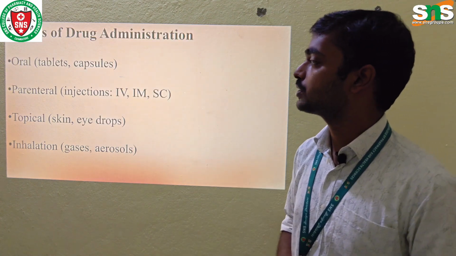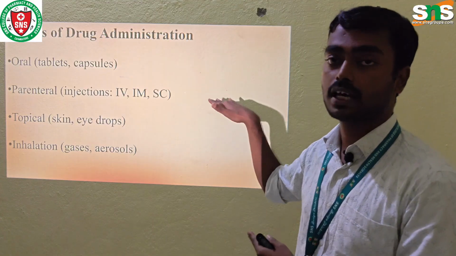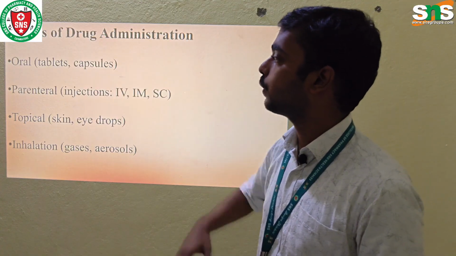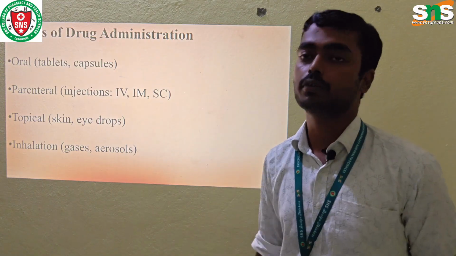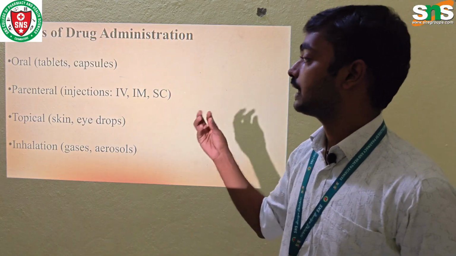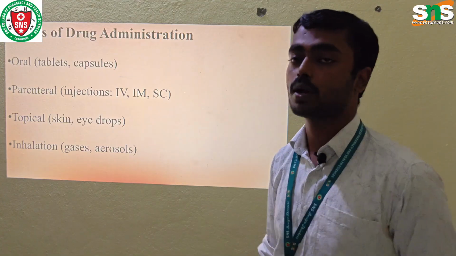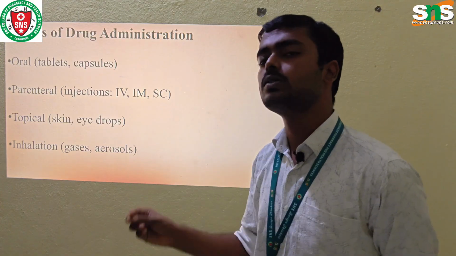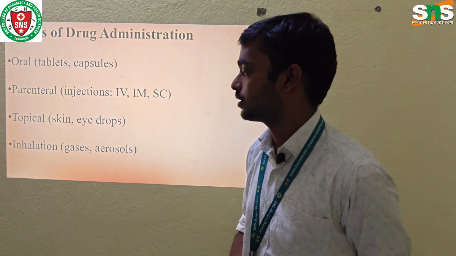Routes of drug administration are classified into various types, but here we see the simple ones. Oral, given as tablets or capsules. Parenteral, given as injections: IV means intravenous, IM intramuscular, and SC subcutaneous, and there are more routes like intraperitoneal.